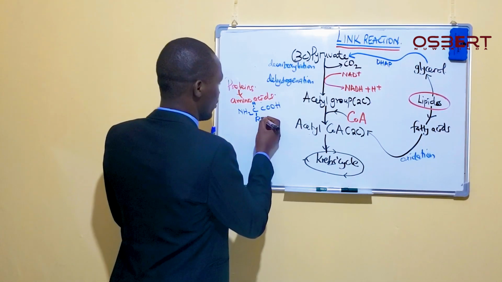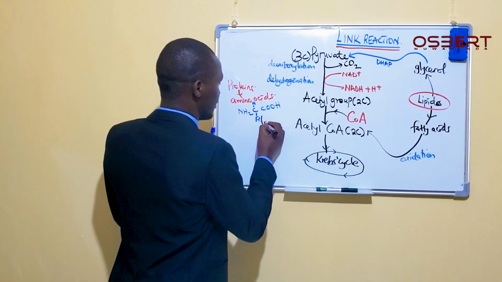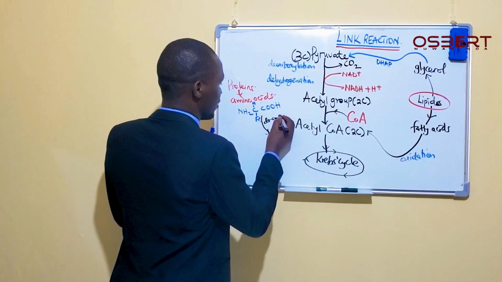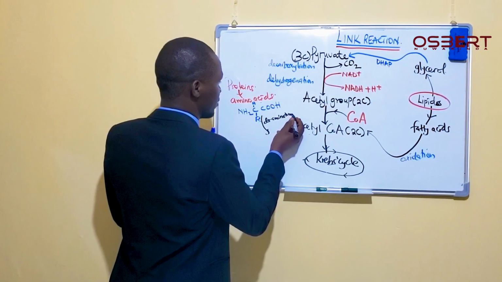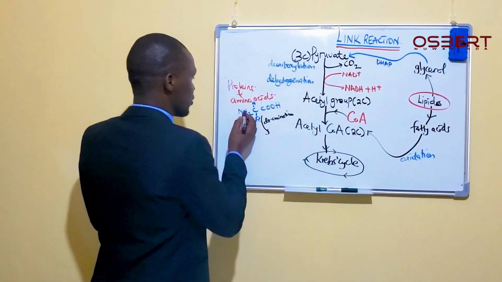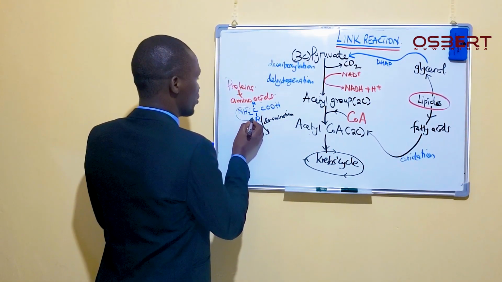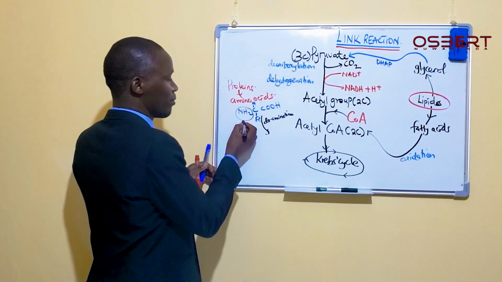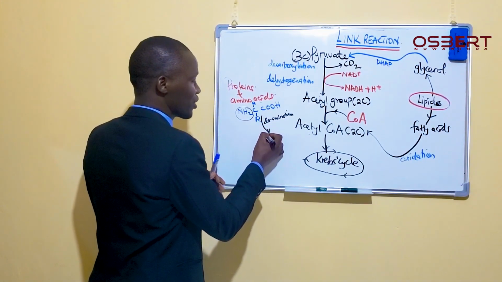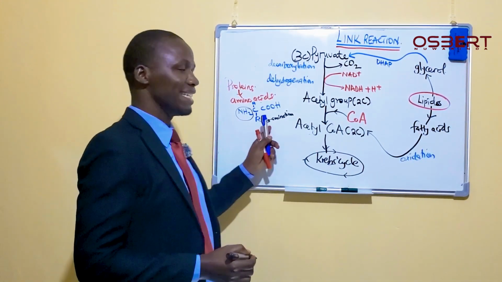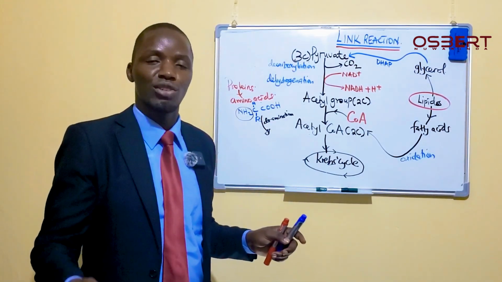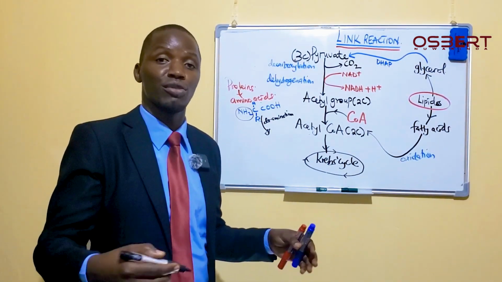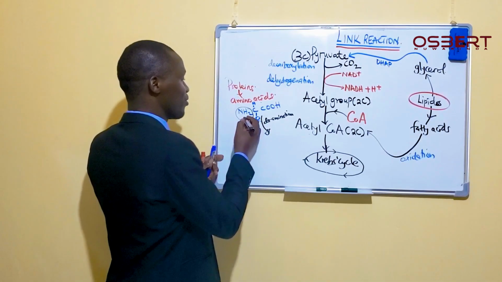They will undergo deamination. And when they undergo deamination, we are going to remove the amino group. This deamination here, the word deamination, what does it mean? D is removal. Amination, amina is from amino. So in deamination, we remove an amino group.